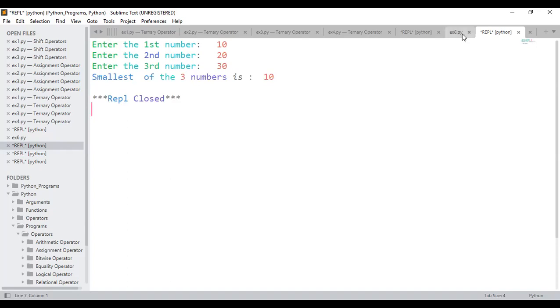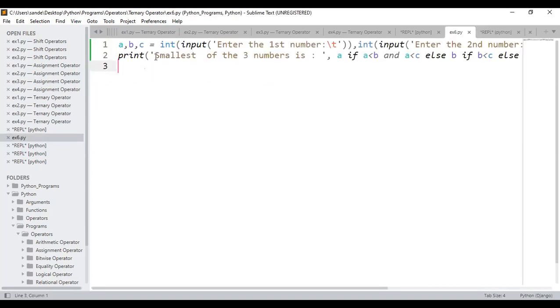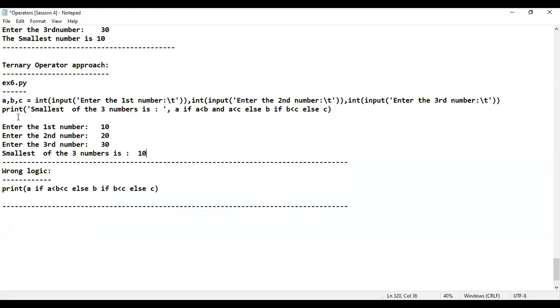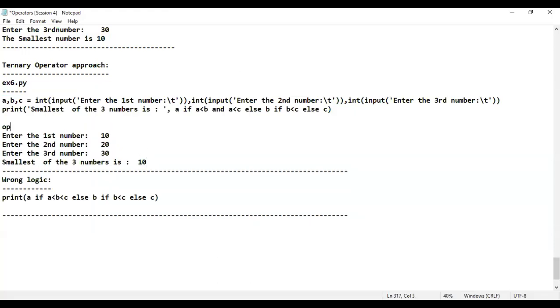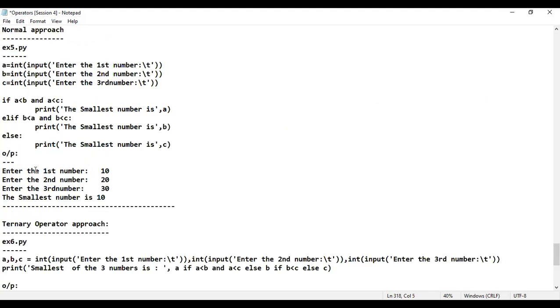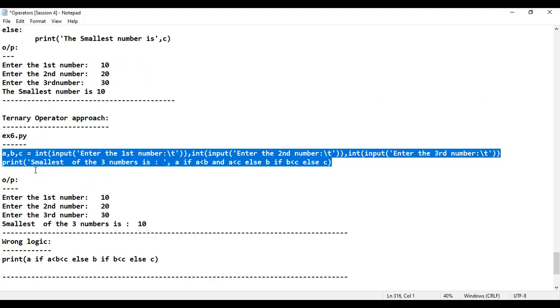How many of you are able to understand? In a single line, I was able to write all the things. This is the beauty of Python. Being a Python developer, you can easily adopt to the changes, provided you are aware of the concept in a very better manner. That's very important. Without knowing the concept, you cannot reduce the lines of code. Is that clear? I see here only 2 lines of code. Is that fine?